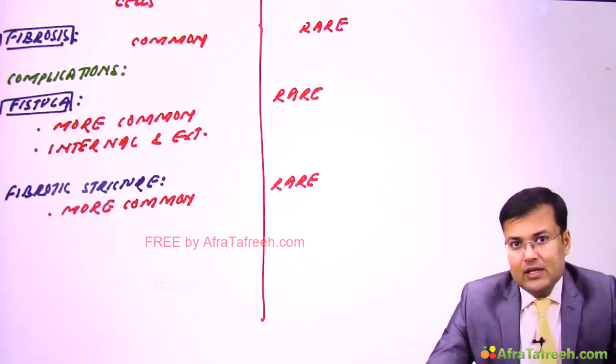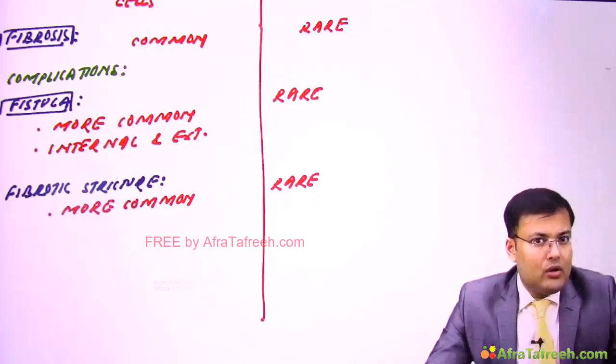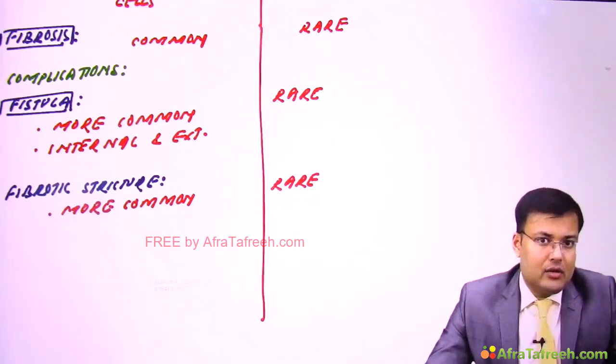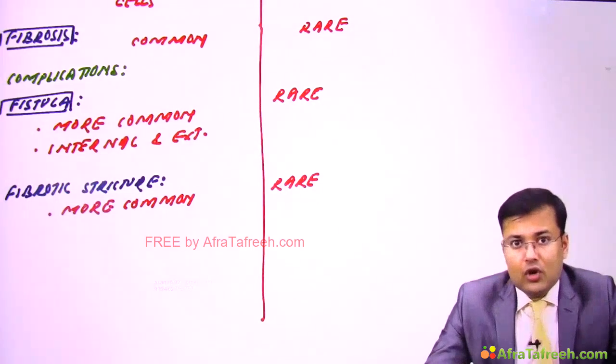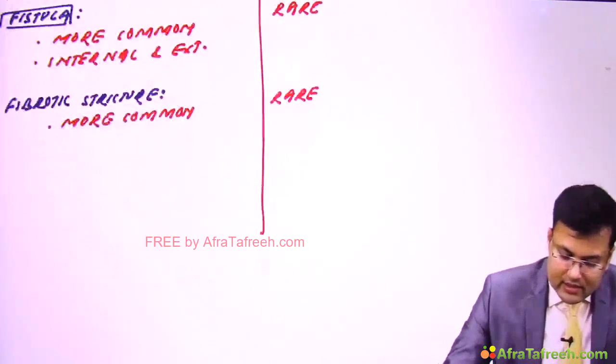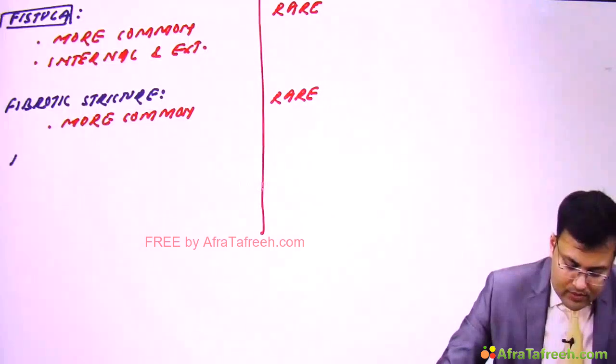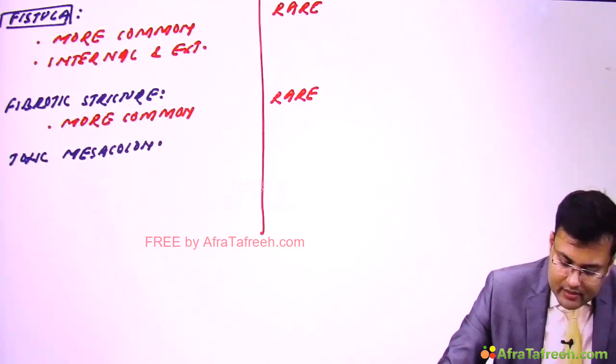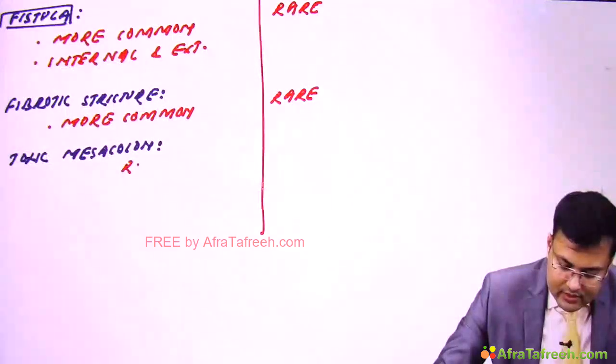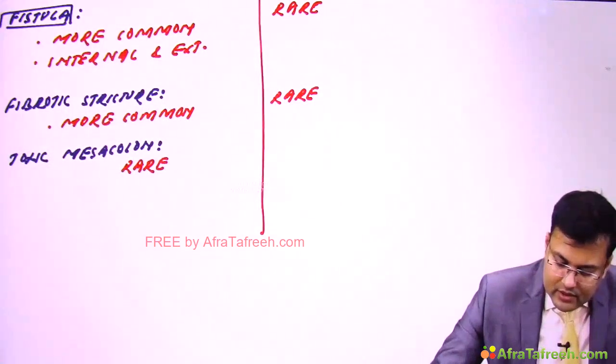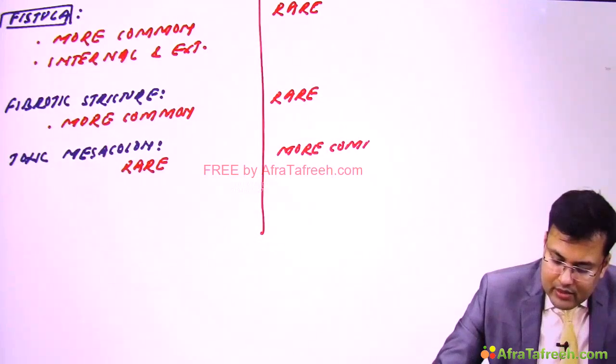It's ulcerative colitis. So toxic megacolon is relatively rare in Crohn's disease and relatively more common in ulcerative colitis.